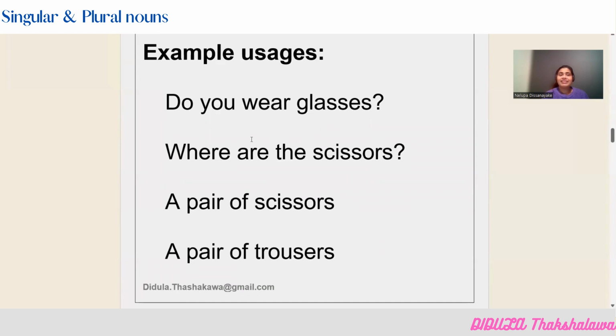That's why here the word is are. A pair of scissors. You can say a pair because it's going to be just one pair, but still the noun is always plural, scissors. A pair of trousers. You can say a pair. That's going to be just one pair, mentioning a plural noun, trousers.